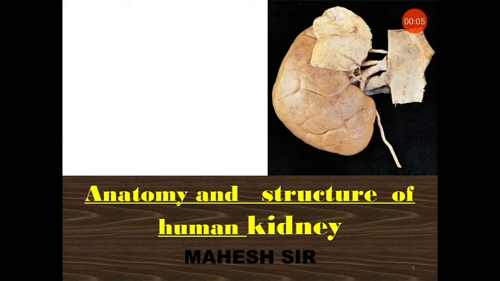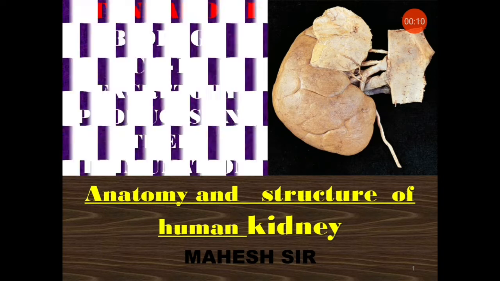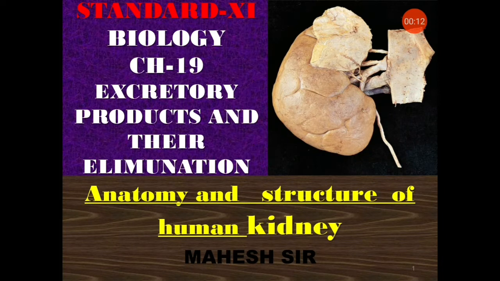So we are in chapter 19, excretory products and their elimination. In our previous video presentation, the explanation part from the NCERT textbook we have completed, and in this video I would like to go for the exercise questions to be discussed. Here, in place of U, I is there in the title, so that you need to correct.